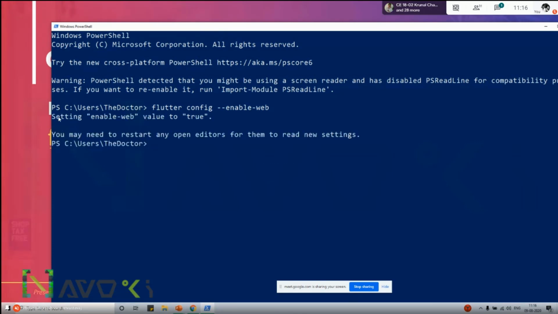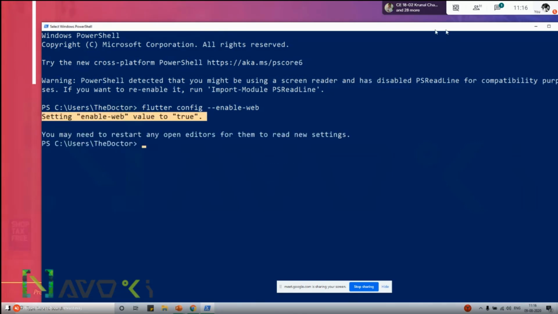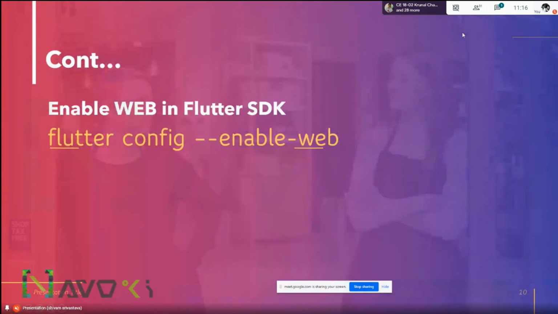If the setting is enabled, that means Flutter web support for the SDK is already enabled. You have to restart your terminal to work with it. Next time you make any project, other than Android and iOS, a web project will also be created.